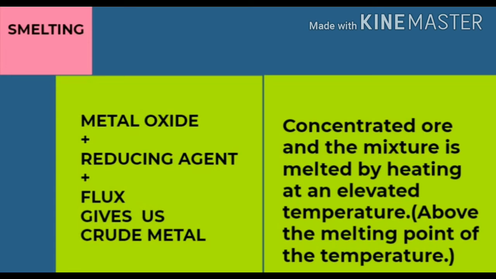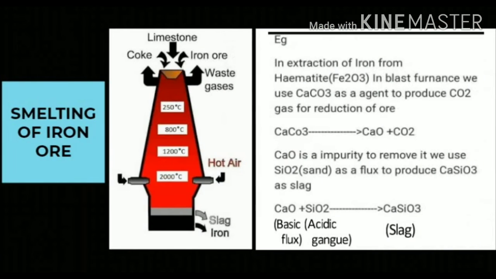Let us discuss about the extraction of the iron. The cast iron is generally extracted from hematite, that is Fe2O3, red oxide of iron. So here during smelting, this iron oxide is reduced with carbon monoxide. We are getting iron and carbon dioxide.